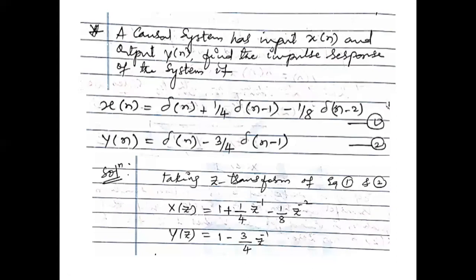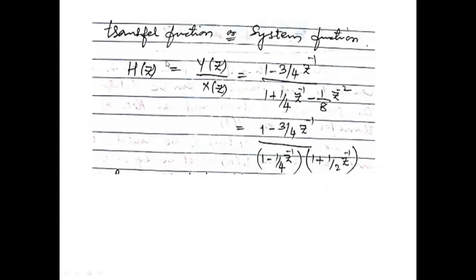So how do we write the transfer function? H of z equals y of z divided by x of z. So the transfer function or system function is h of z equals y of z by x of z, simply substituting the values of both: 1 minus 3 by 4 z inverse divided by 1 plus 1 by 4 z inverse minus 1 by 8 z power minus 2.